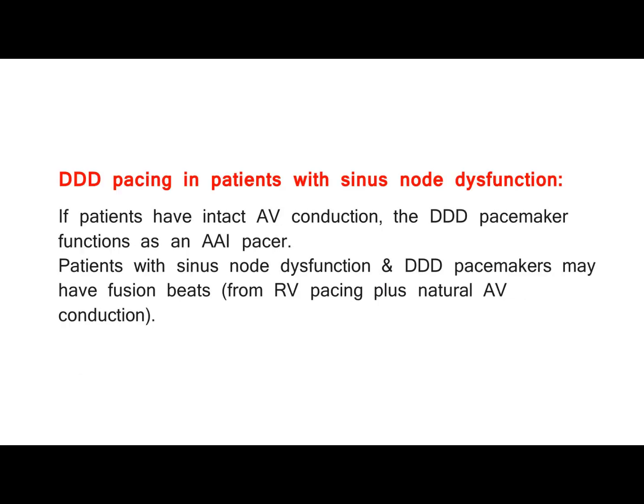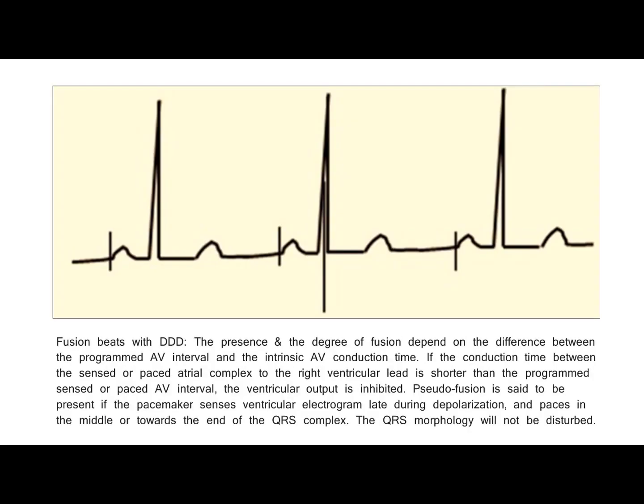DDD pacing in patients with sinus node dysfunction. If patients have intact AV conduction, the DDD pacemaker functions as an AAI pacer. Patients with sinus node dysfunction and DDD pacemakers may have fusion beats, from RV pacing plus natural AV conduction. Fusion beats with DDD, the presence and the degree of fusion depend on the difference between the programmed AV interval and the intrinsic AV conduction time.